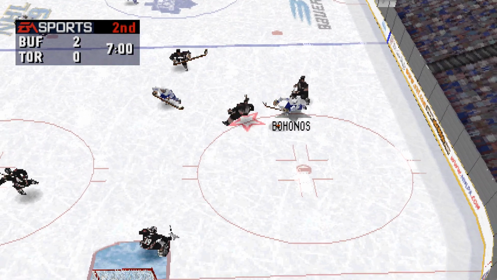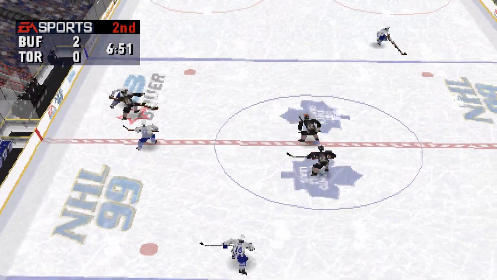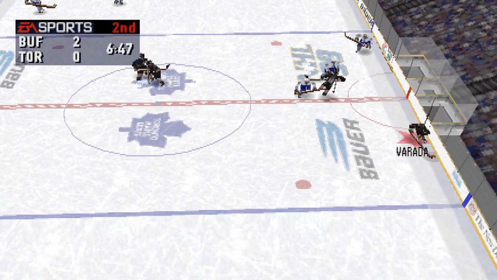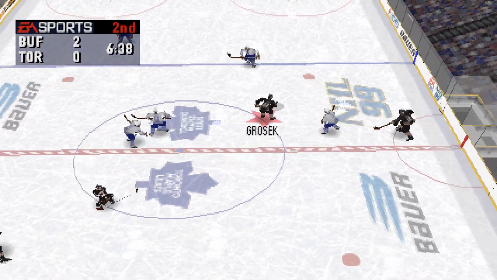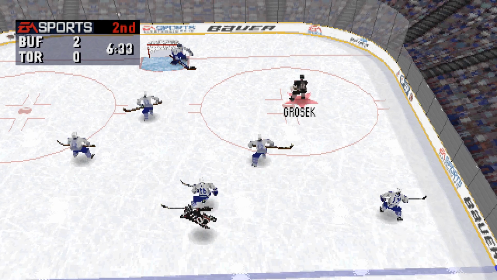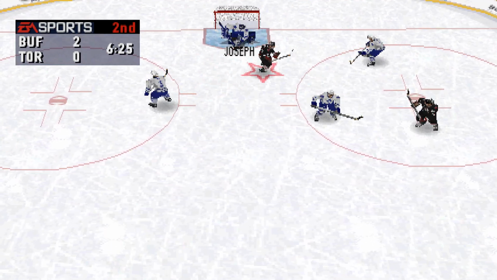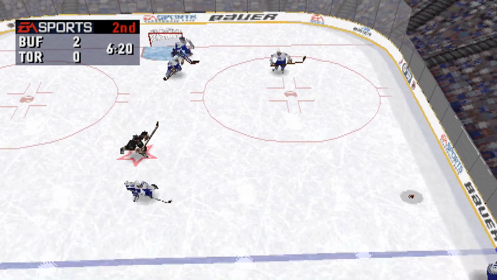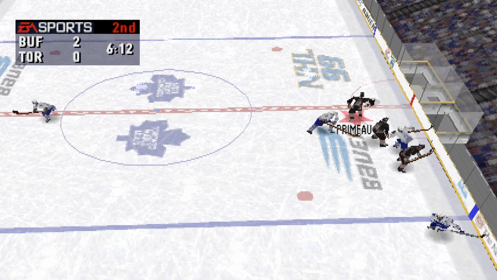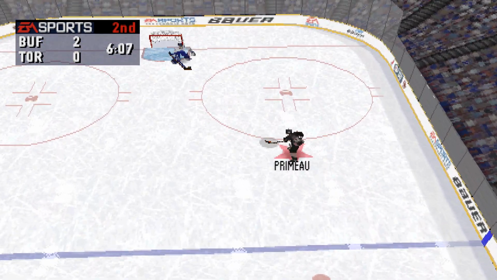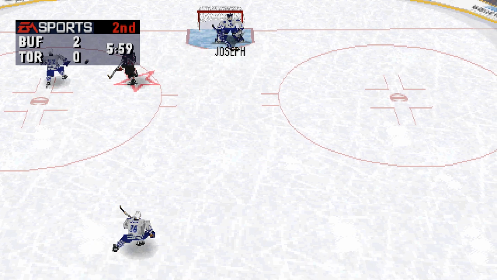Buffalo with a commanding lead in this one. Bahanas to the net. Primo passes ahead. Grosek passes across. McCauley hits him. Toronto should be making a line change soon. Buffalo looks to be in control of this game. Joseph moves the puck to Baker. Buffalo is ahead by 2 goals. McKee hits him. The Sabres will change on the fly. Primo towards the net. Joseph stopped it.